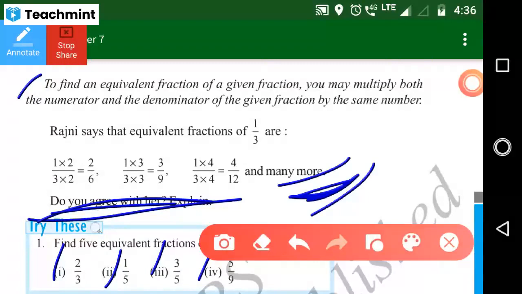Then you just inform your friends. There are no holidays in my tuition. So online class, you just inform your friends. If they are interested, they can join the class. We will try these problems ourselves, ma'am.